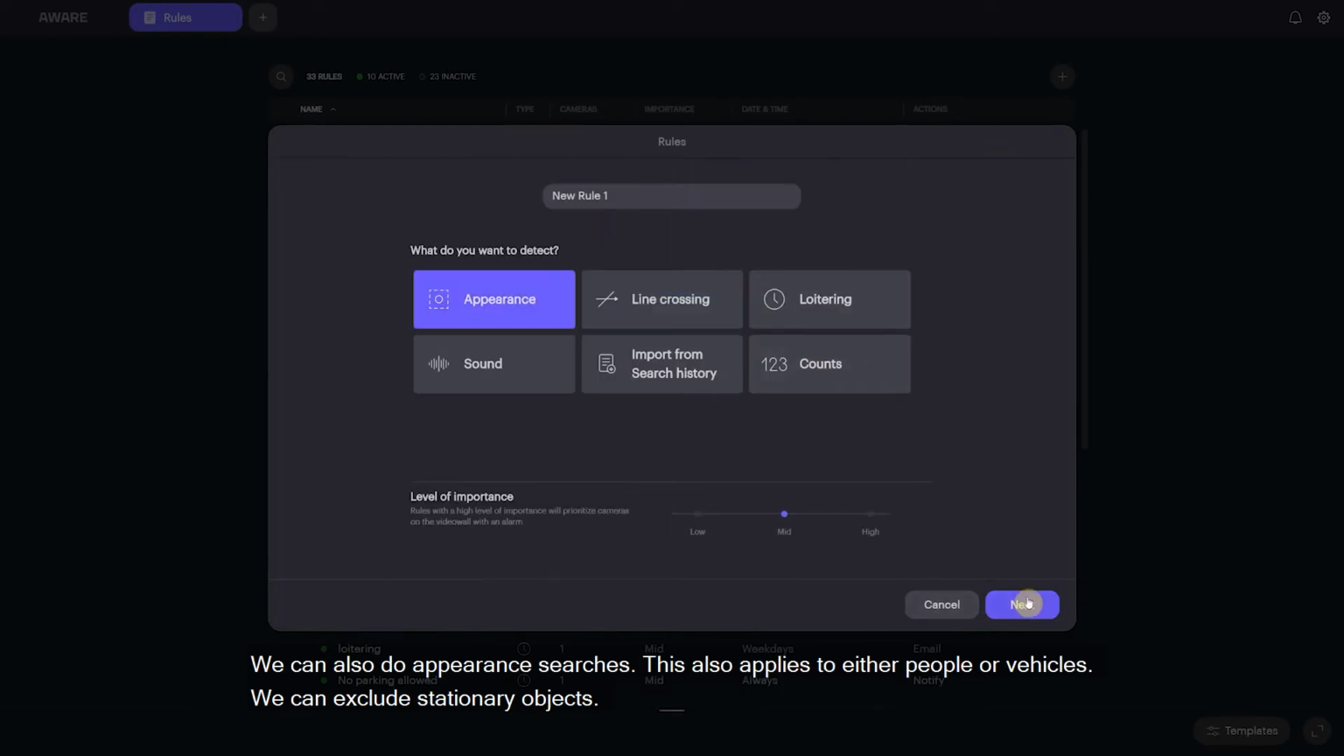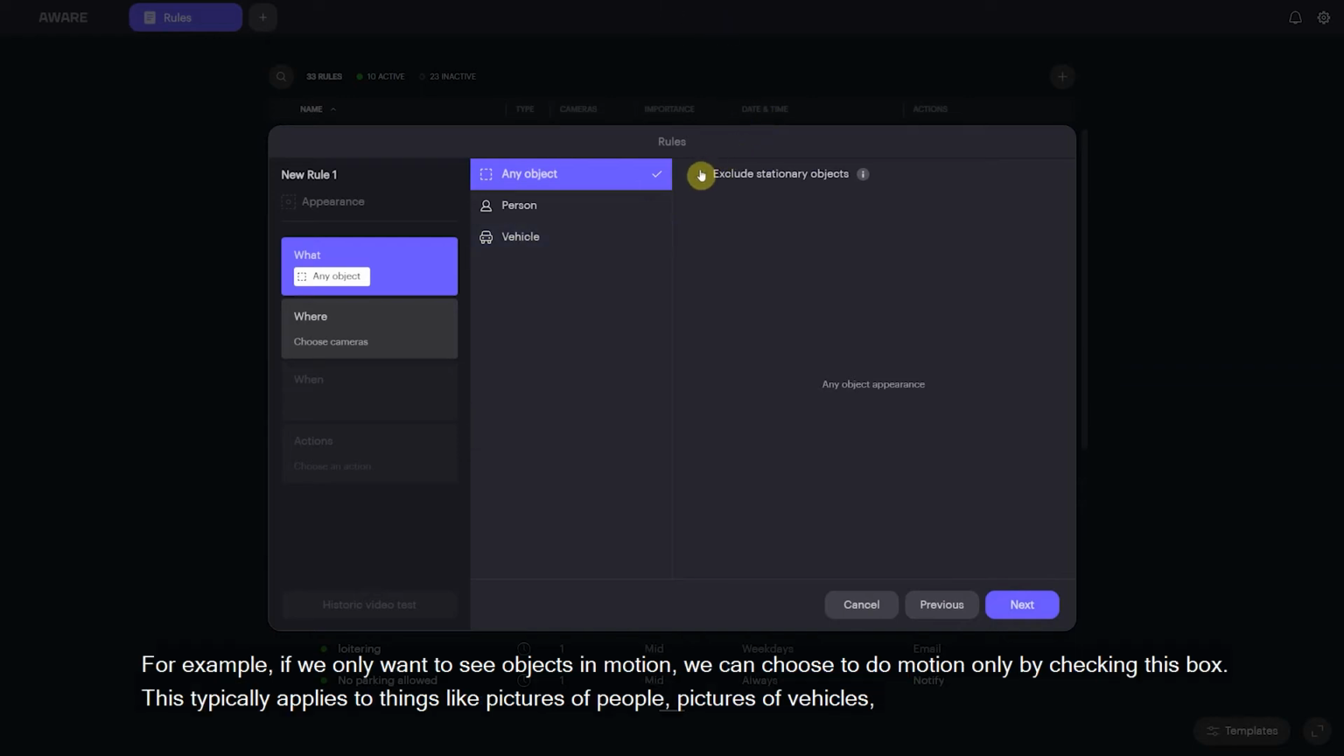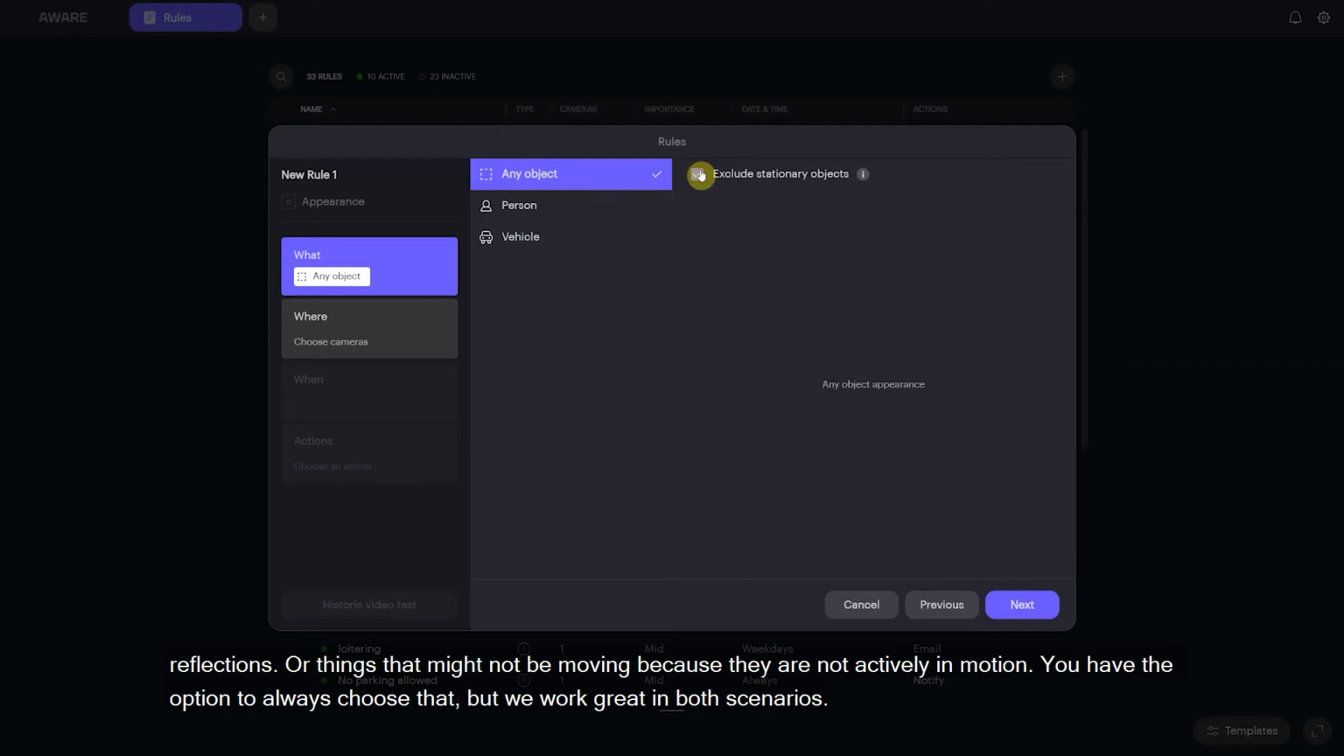And then lastly, we can also do appearance searches. So this also applies to either people or vehicles. And we can exclude stationary objects. If we only want to see objects in motion, we can choose to do motion only by clicking this checkbox. And that applies typically to things like pictures of people, pictures of vehicles, reflections, things that may not be moving because they're not actively in motion.